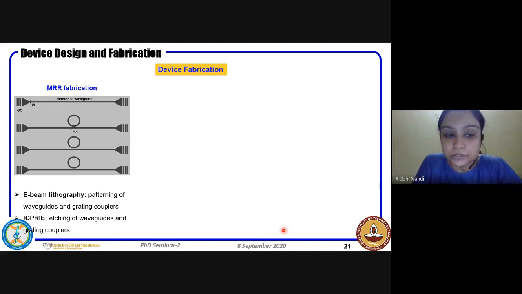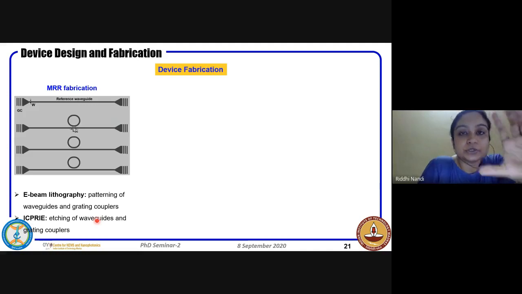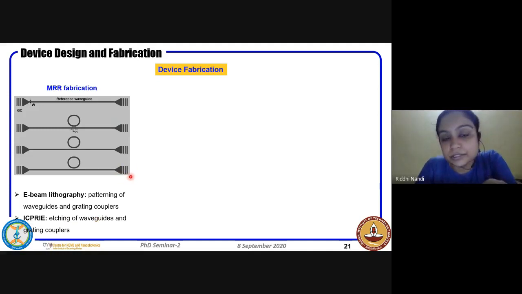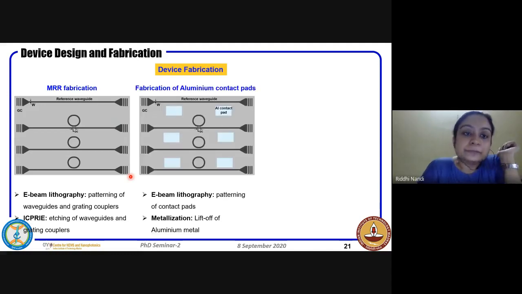So we have used electron beam lithography for our fabrication, because if you notice, all the device dimensions were like 420 nanometer and 150 nanometer is the DC gap. So all these are very crucial, and hence we have done the fabrication using electron beam lithography. In the first step, we patterned the waveguides as well as the grating couplers and etched it using dry etching in ICP-RIE. As I had mentioned, we etched very small, around 70 nanometer, so that you have a sufficient amount of slab to integrate the heater. At the same time, the 70 nanometer etching is very useful for the grating couplers also. It's a very optimized design for the grating coupler to have maximum operation around 1550 nanometer wavelength.